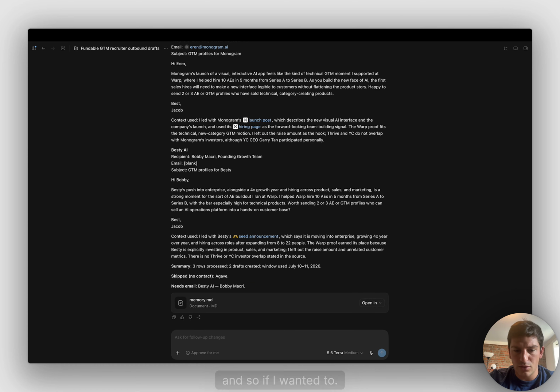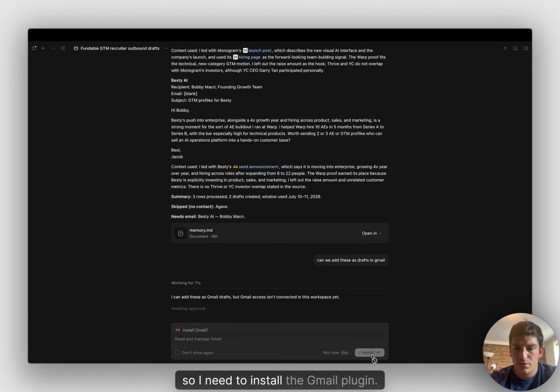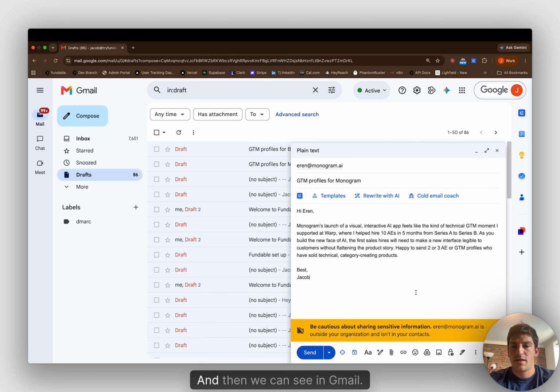And so if I wanted to, I could even say, can we add these as drafts in Gmail? Oh, so I need to install the Gmail plugin. And then we can see in Gmail, this is already drafted and ready to go. I can make edits here and send it off.